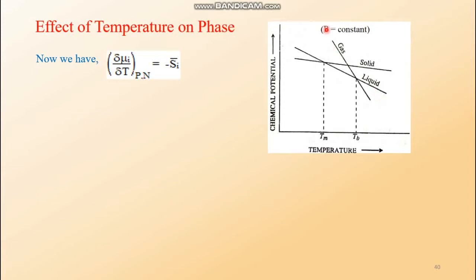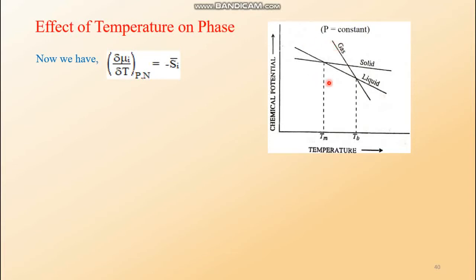On the other hand, for gas it is much higher than solid and liquid. That is why the minus S value is highest in magnitude for gaseous substances compared to liquids and solids. So the entropy is highest for gases, lowest for solids, and medium for liquids.